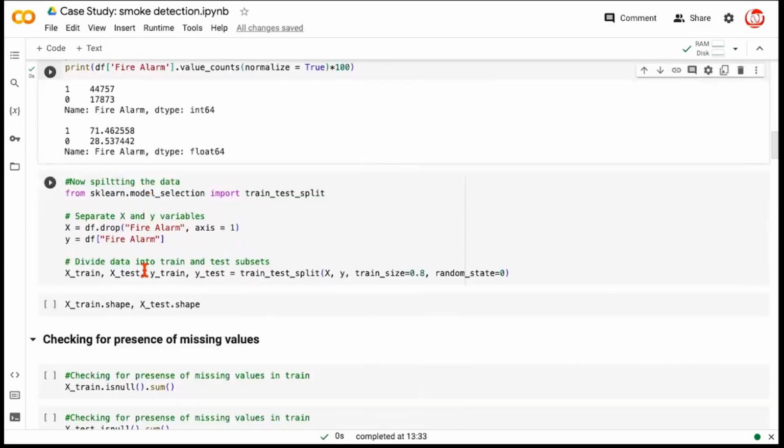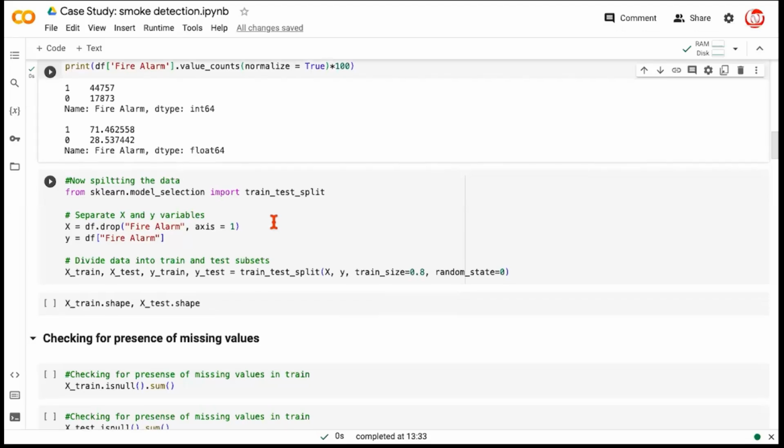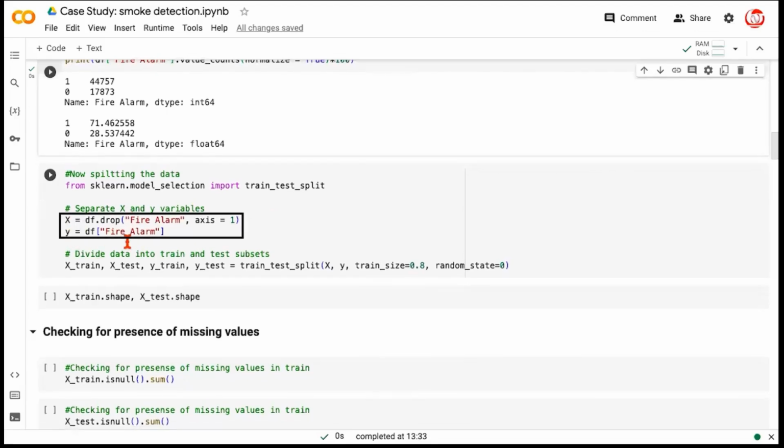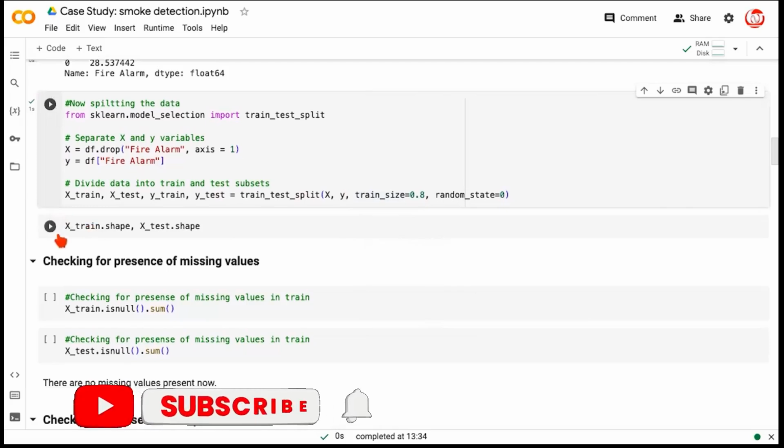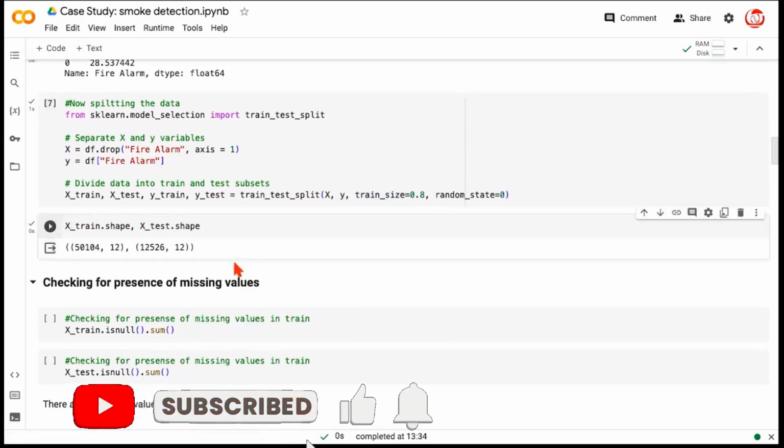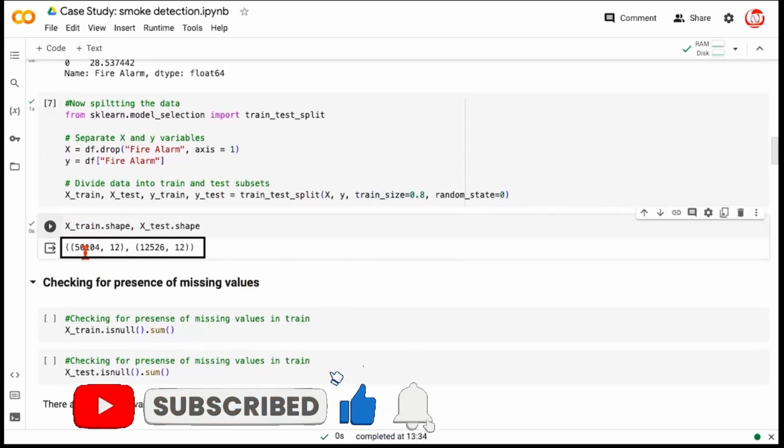Now, we first begin by splitting the data set because we'd want to park some data for validation from a future perspective, and we'd want to use a larger chunk of the data for preparing a model. So in this case, we are first separating X and Y. From the X variables, we are just excluding the target column, and Y variable is the fire alarm itself. And we are doing an 80-20 split. 80% of the data goes to training, and 20% of the data will be parked for test. Let's do that. Now, if we check the shape of the train and test set, this is how these sets are. About 50,000 rows in training and 12,500 rows in test.